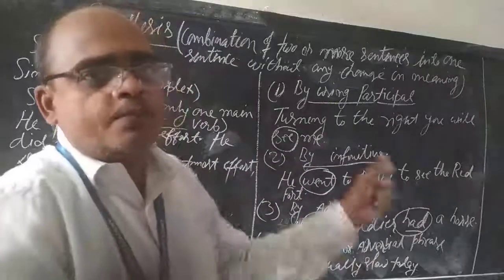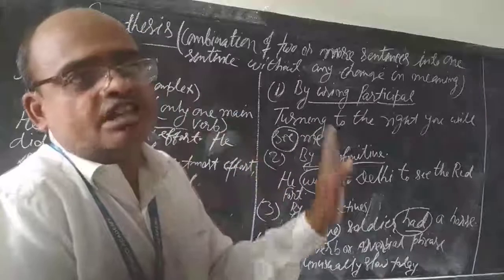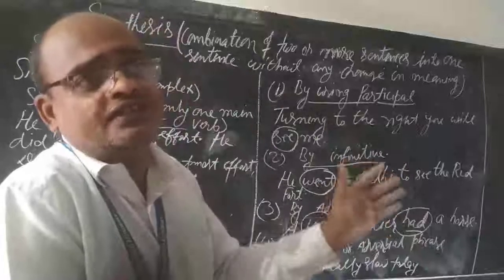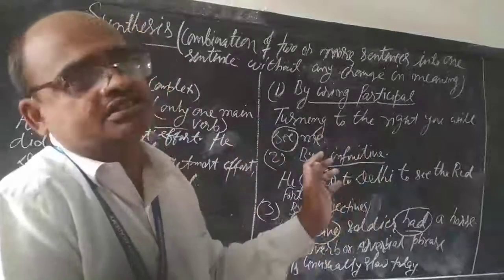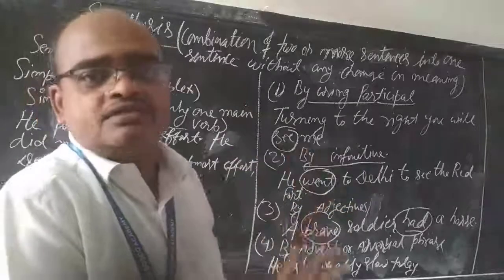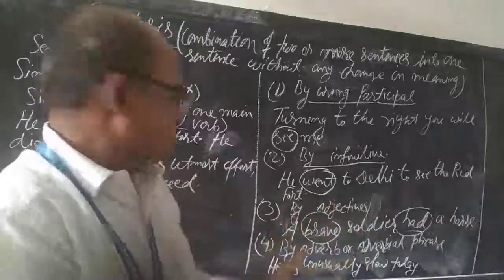Now here, what is a phrase? A group of words, okay, without any finite verb. There will be no main verb at all in this group, and this is also part of a sentence, just like a clause. But it doesn't have its subject and predicate like a clause.